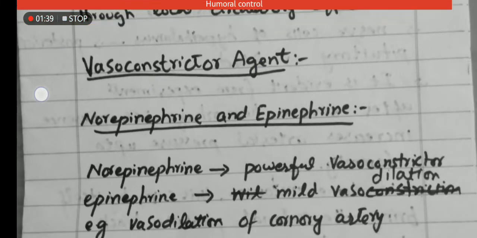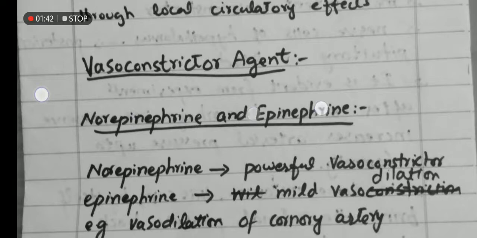Vasoconstrictor agents are epinephrine and norepinephrine. These two agents are released from the adrenal gland, the adrenal medulla. Actually, the adrenal gland is present over the kidney, and the adrenal gland has two regions. The outer one is the cortex, the inner one is the medulla. So the source of these hormones is the adrenal medulla.